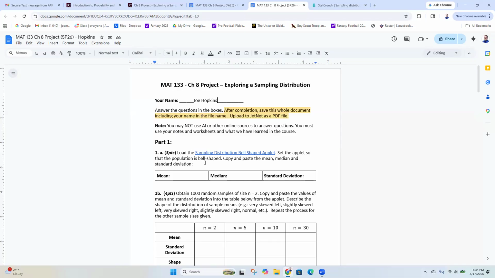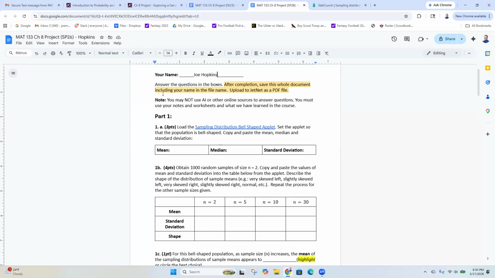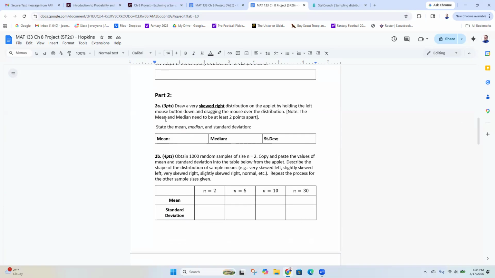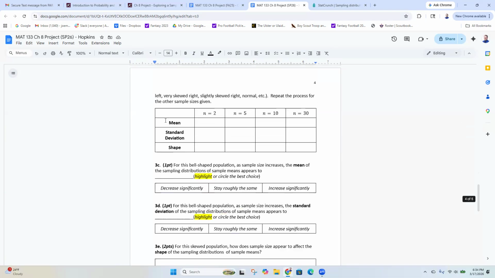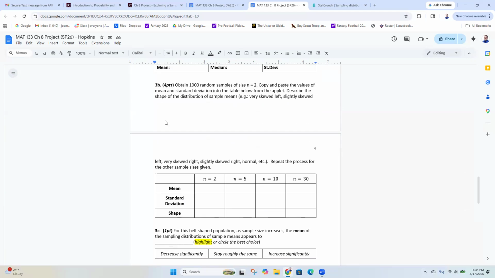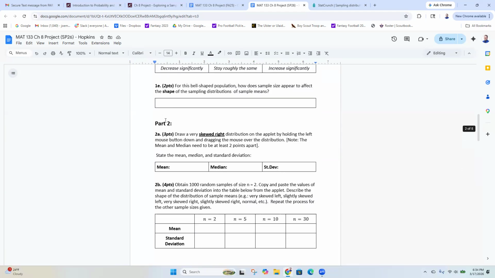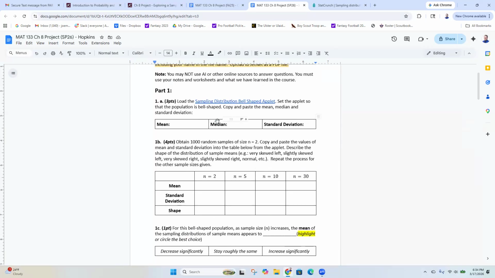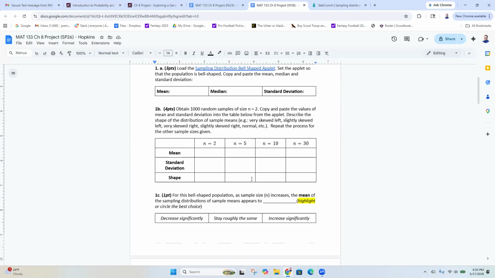Okay. So before we jump into this, I want to take a look at it. There's 4 parts: part 1, part 2, part 3, and part 4. Parts 1, 2, and 3 are pretty much the same. In part 1, we are going to have a normal distribution and we're going to take some samples from it and jot down a bunch of things and increase the sample size.